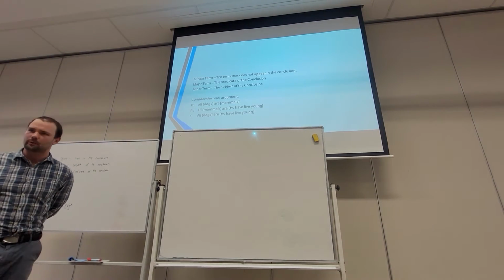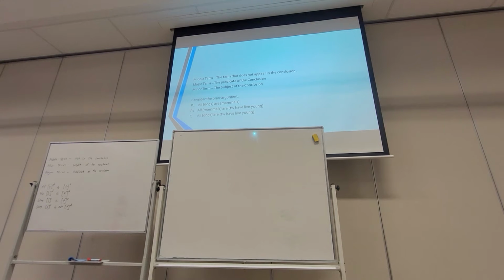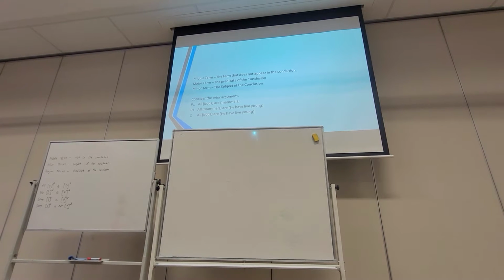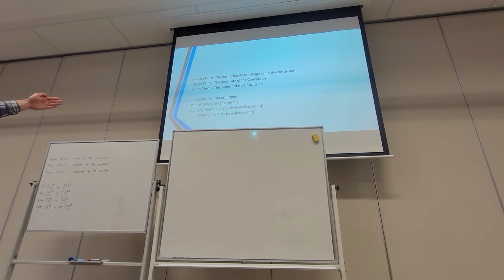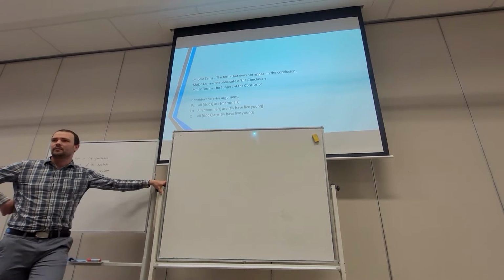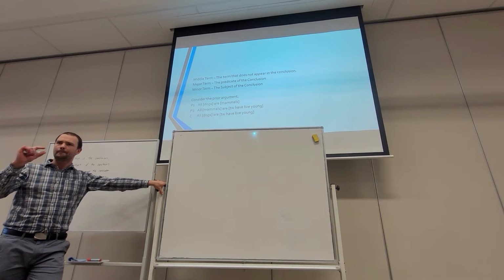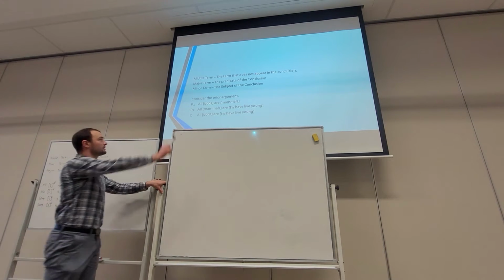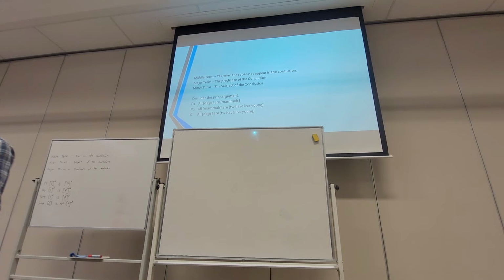Okay, so here's some language for you that we're going to be using. The first one is middle term, minor term, and major term. They're the three words we're going to use. The middle term is the term that is not used in the conclusion. So let's have a look up here at this basic syllogism that we started with. All dogs are mammals. All mammals are that which have live young. All dogs are that which have live young. Which term is not used in the conclusion? Mammals. Mammals is used in the first premise and the second premise, but it does not appear in the conclusion. So in this circumstance, mammals is our middle term.